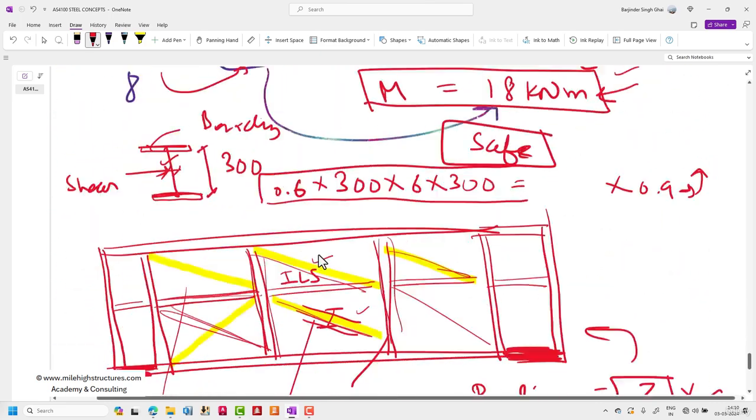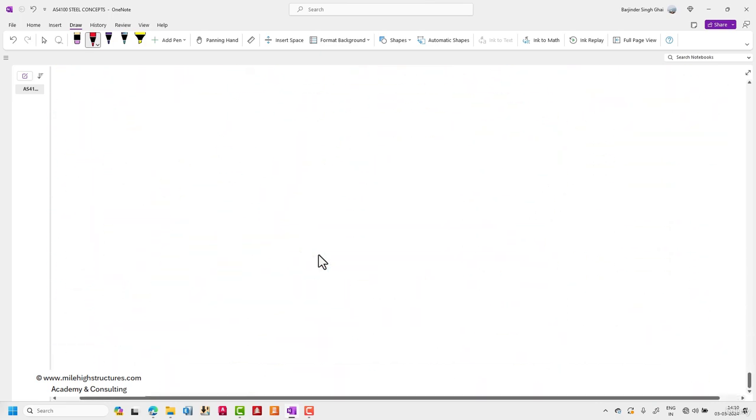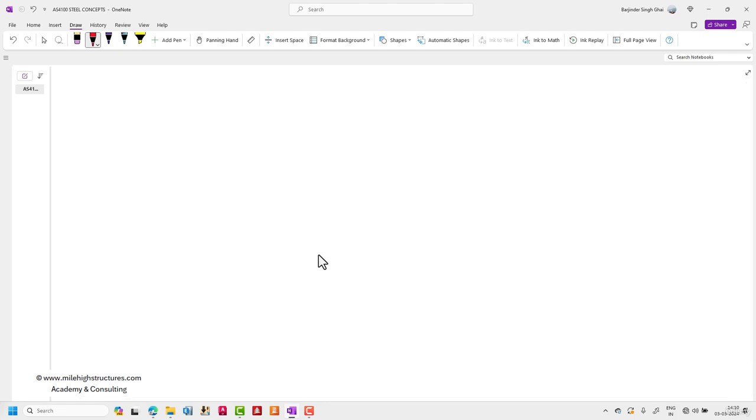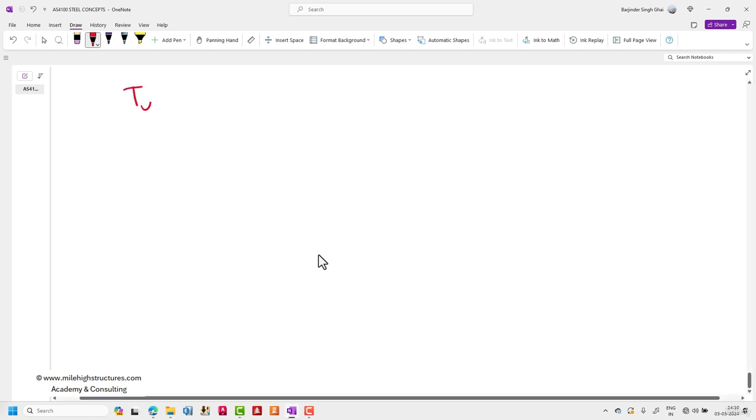Now let me tell you the easiest way to learn structural steel design. First of all, we shall start learning about tension members, because that is the strength of structural steel. So first we shall be dealing with tension only. After that, we shall be dealing with bending members, the bending behavior. For bending, again, we shall first learn about the bending of supported structural steel members.